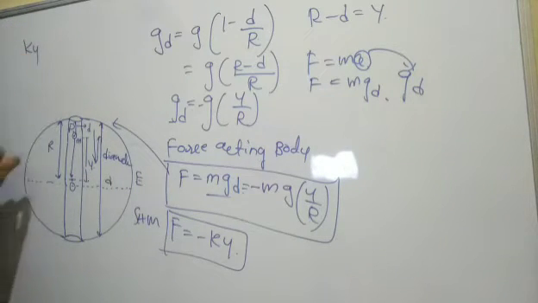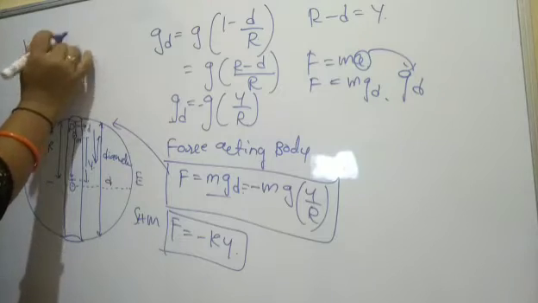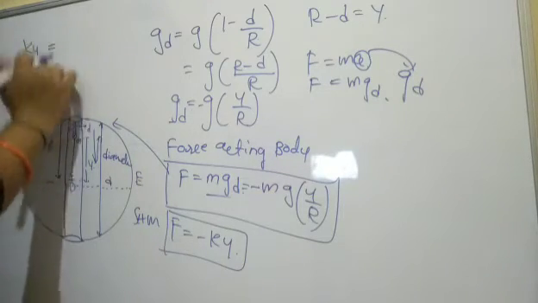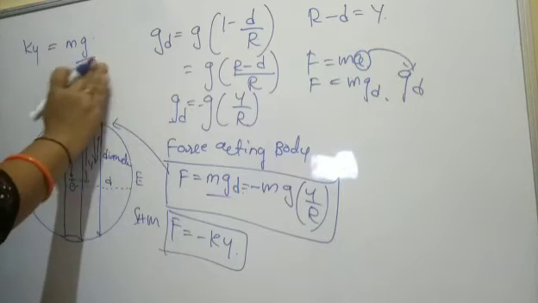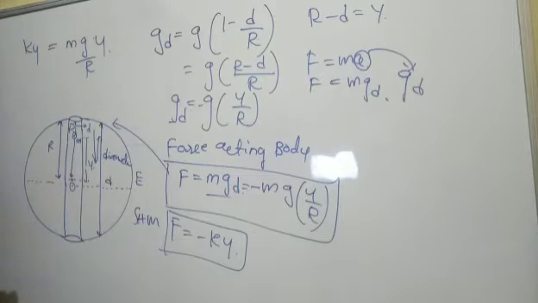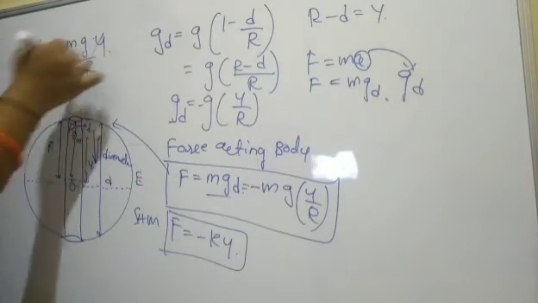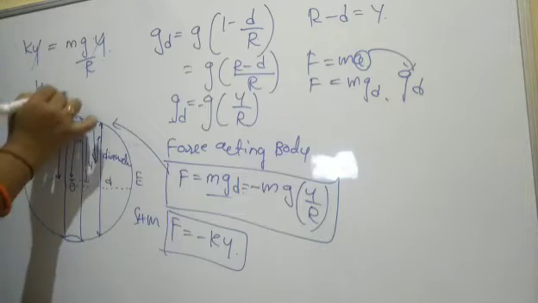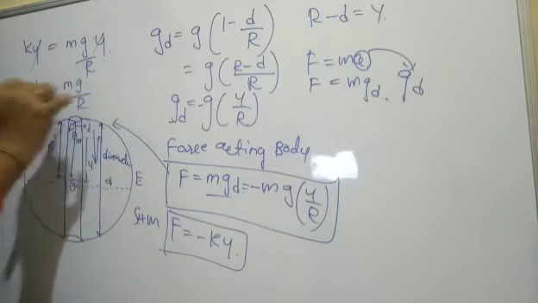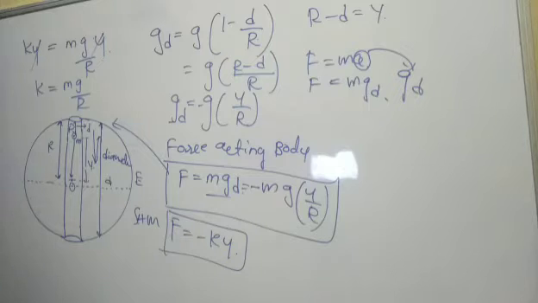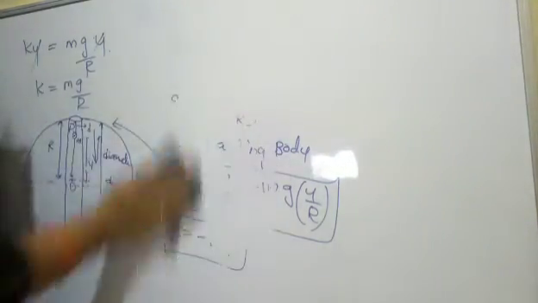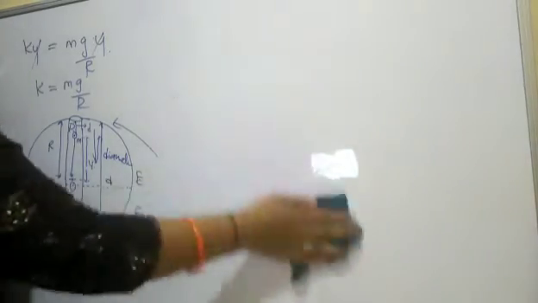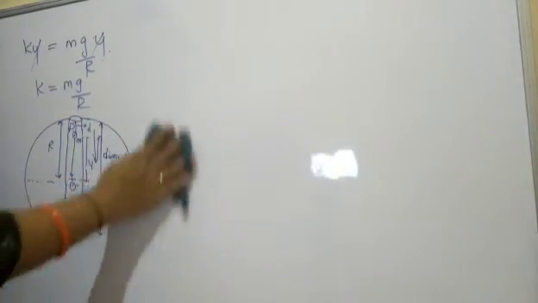Ky is equal to minus m g y by R. Minus, minus cancels here, and y cancels here, remaining with k is equal to mg by R. So we have got mg by R here. But how much is the time period of the particle executing the simple harmonic motion?